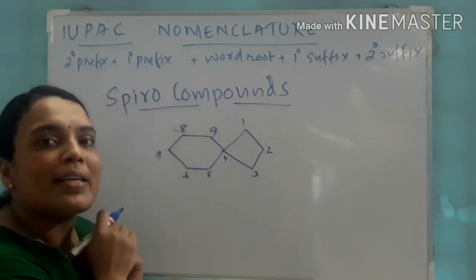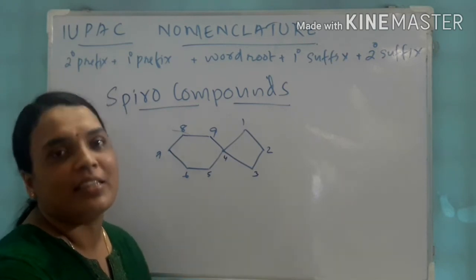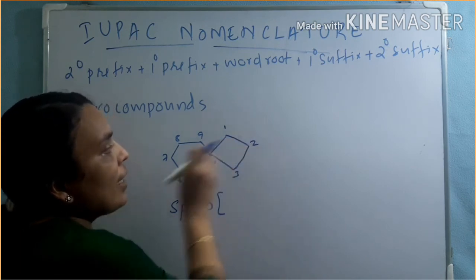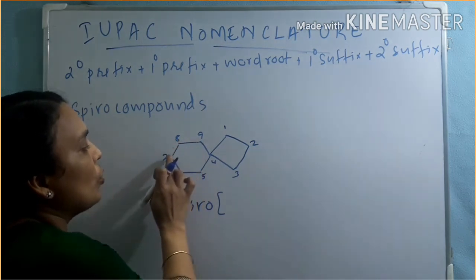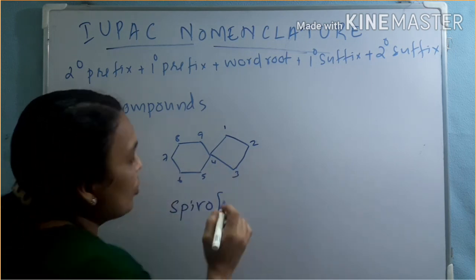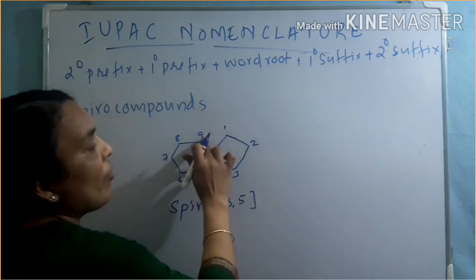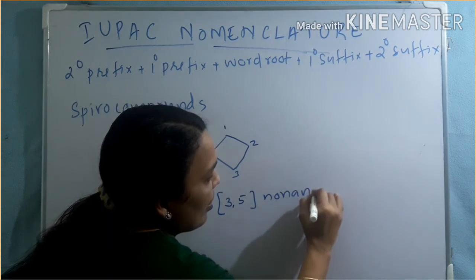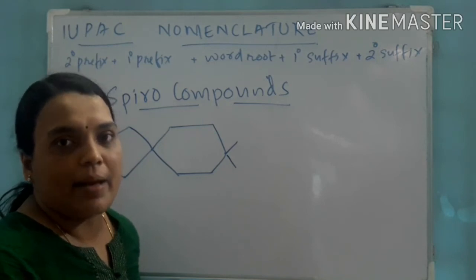Before, in bicyclic compounds, we named in descending order. Here we name in ascending order. That is the difference. The name of the compound is spiro, and the number of carbon in this ring is 1, 2, 3 and in this ring 1, 2, 3, 4, 5. Arrange them in ascending order. So we have spiro[3.5], and the total number of carbon is 9, so it is nonane. Clear? Okay. Let us see another example.